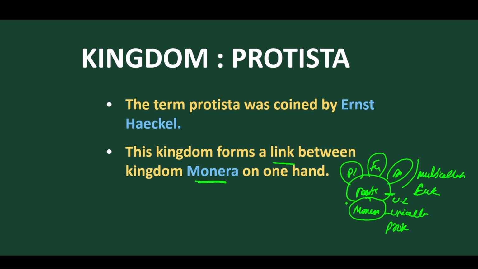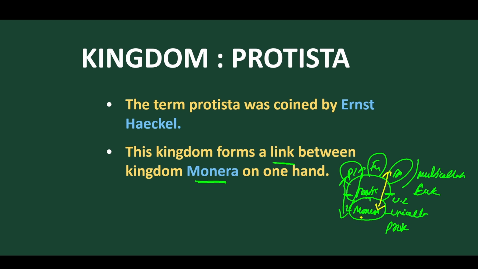So Protista forms a connecting link between unicellular and multicellular organisms, and also a connecting link between prokaryotes and eukaryotes.